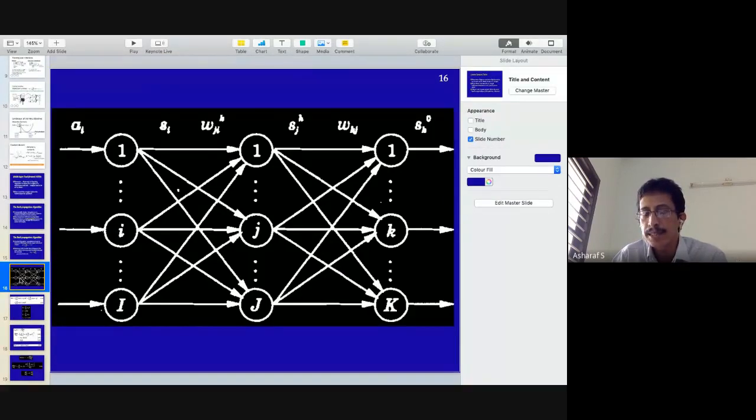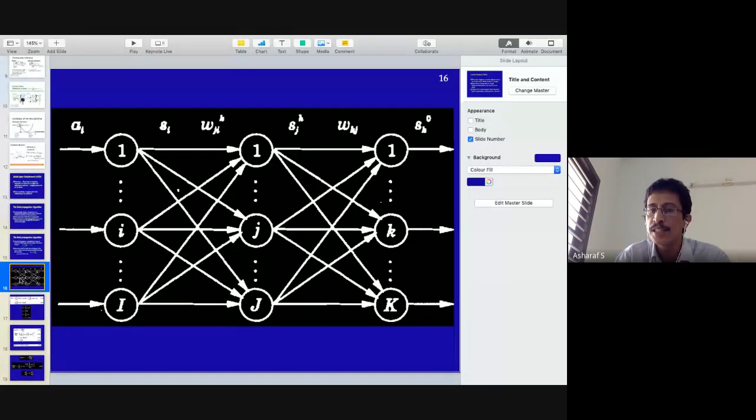That will become the xi. So this xi passes through the activation functions of the hidden layer. We call that fh. If we call the hidden layer activation functions small fh, then fh of si dot wji will give me the output of the hidden layer. That will be sj of h. I told you S is the output. So Sj of h denotes the output of the hidden layer.